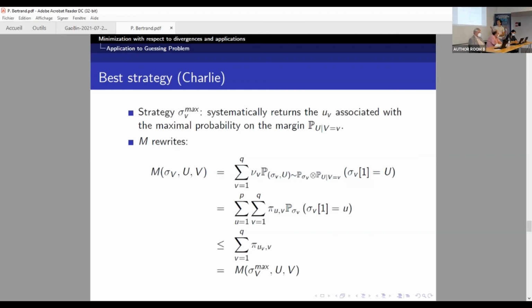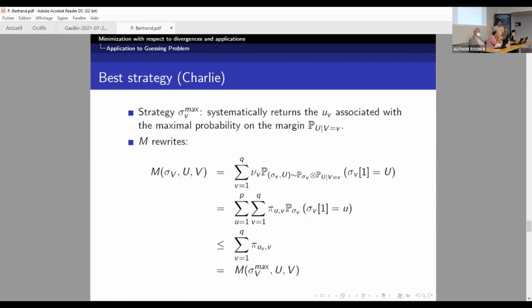So let's work on the strategy of Charlie. The best strategy he can have is to always answer with the message with the highest probability on the margin, knowing that V is equal to v. So this is U_v, and this is this one. If we decompose the performance, we can decompose first on the ciphers. So we decompose on the cipher v with the probability mu_V because of the margin we assessed at the beginning. We have the sum of mu_V times the probability, if capital V is equal to this, to get the message.